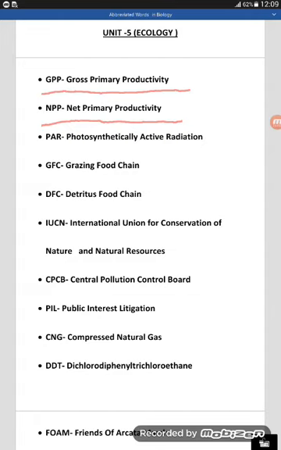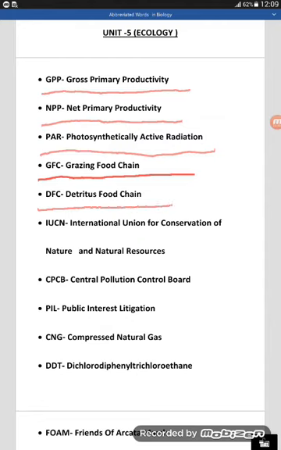NPP, net primary productivity. These words are not to be asked in the board examination this year in 2021, because this is part of the deleted portion as per the CBSE syllabus prescribed by modifying. Okay, and next one is PAR, photosynthetically active radiation. GFC, that is grazing food chain. DFC, that is detritus food chain.